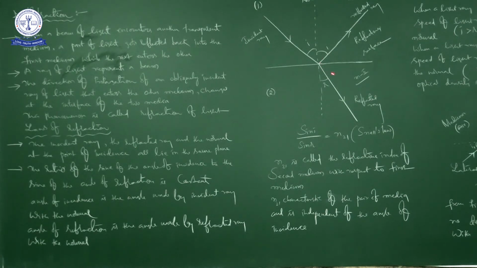But actually what happens is, the light ray bends towards the normal. This is also normal, no? So the light ray bends towards the normal. That is what he is saying here. Next, the phenomenon is called refraction of light.